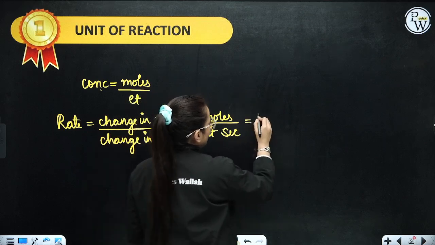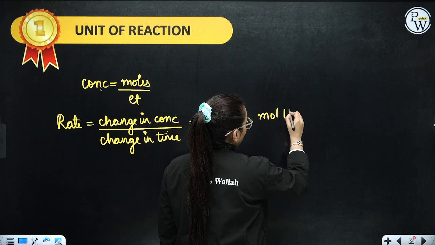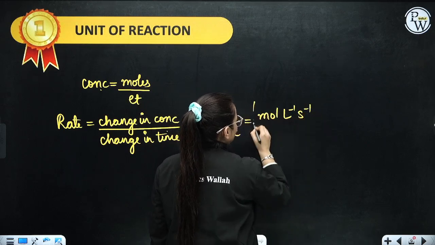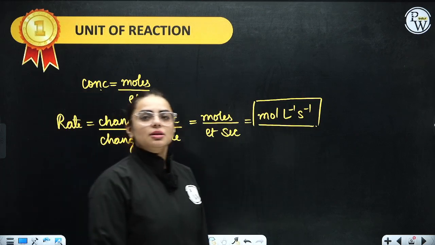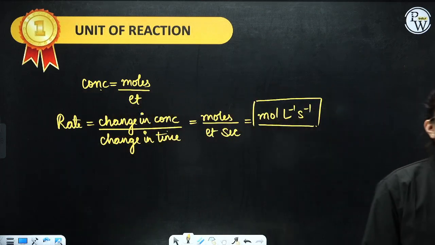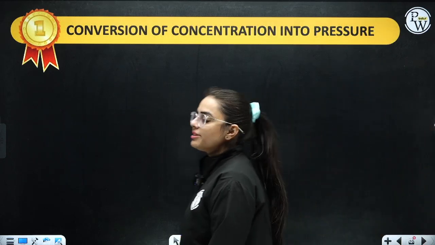So we can even write it as mole per liter per second. This is the unit of rate of a reaction. I hope this is also clear. Coming on to your next part, conversion of concentration to pressure.